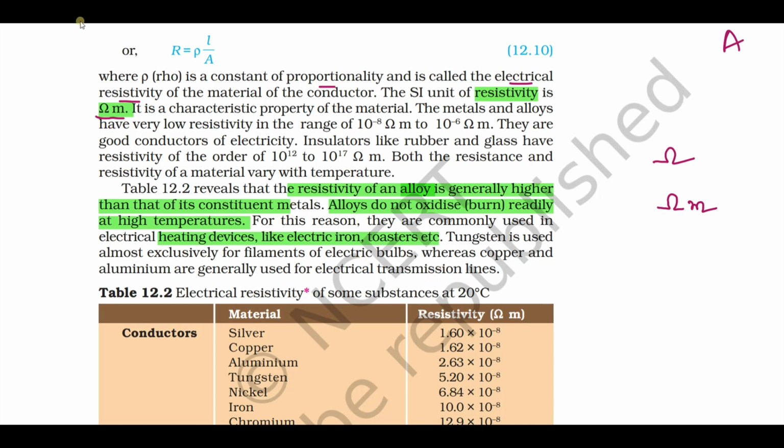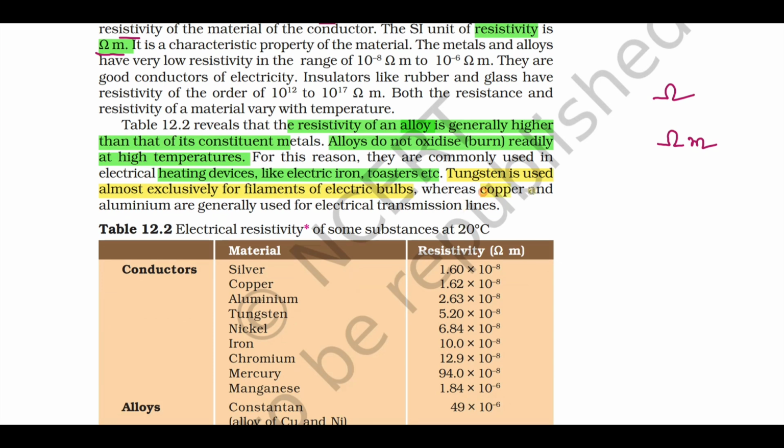And also you have one more important give reason question here. Tungsten is almost exclusively used for filaments of electric bulbs. Why? Because on heating it starts emitting light. That's why tungsten is almost exclusively used for filaments of electric bulbs. And also copper and aluminum are generally used for electrical transmission lines.